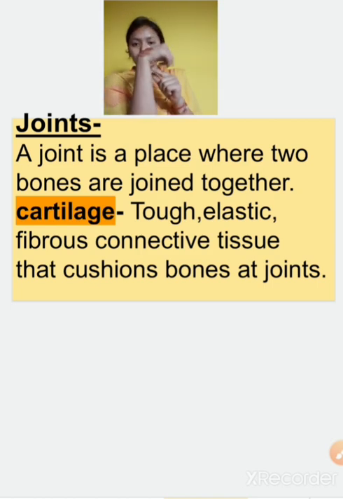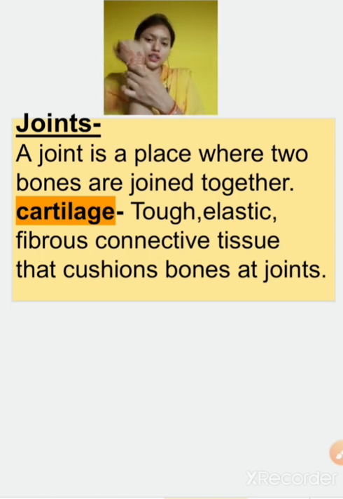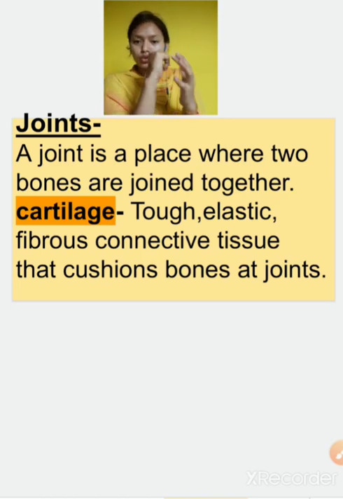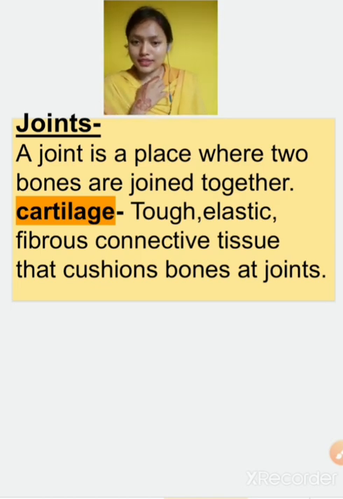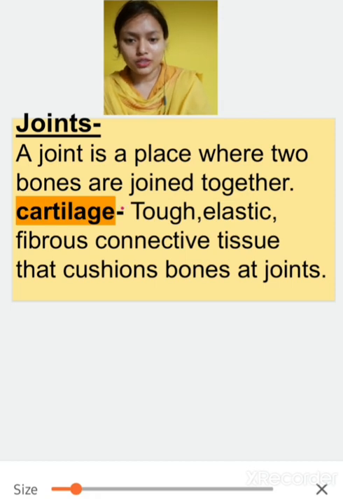Now here also, the wrist can be moved in all directions, because a bone from here and a bone from the hand are attached at this point. You can feel it also. So it is the joining of the two bones, and this is the joint. A joint is the place where two bones meet each other. These two bones are attached with the help of cartilage. They are joined with the help of cartilages.